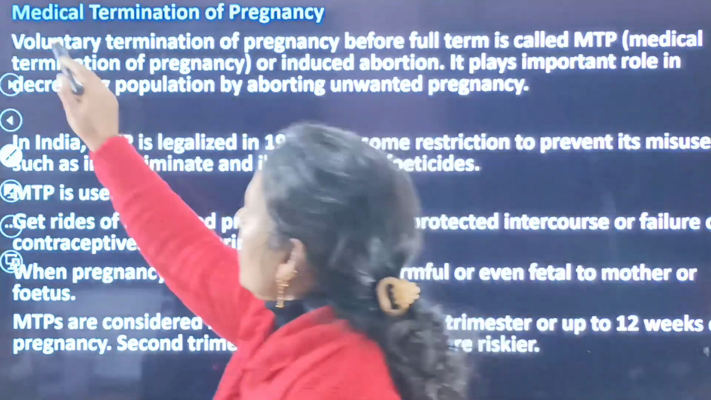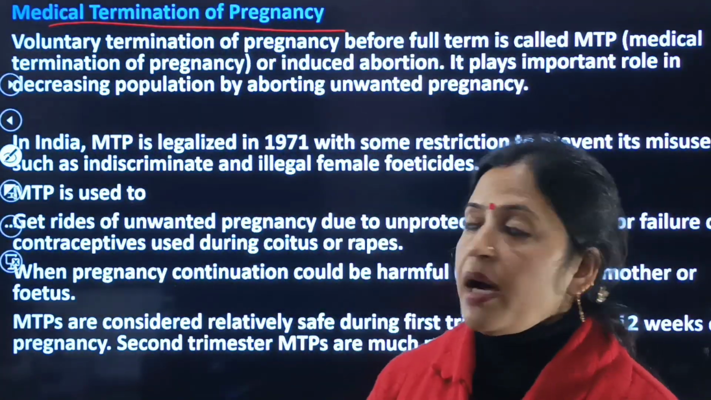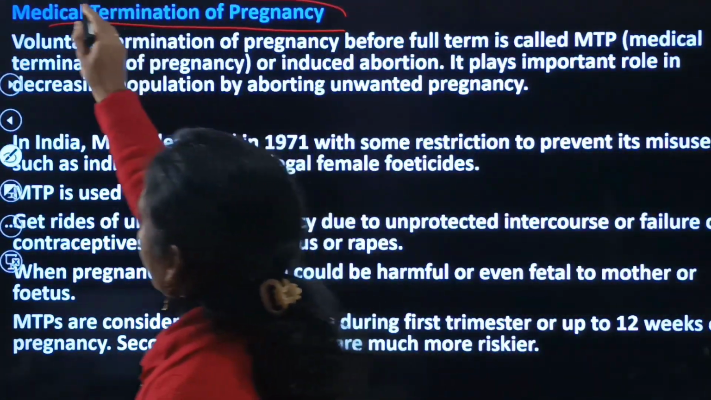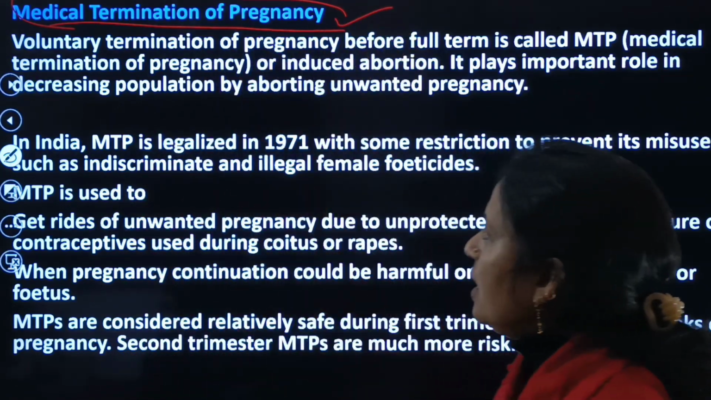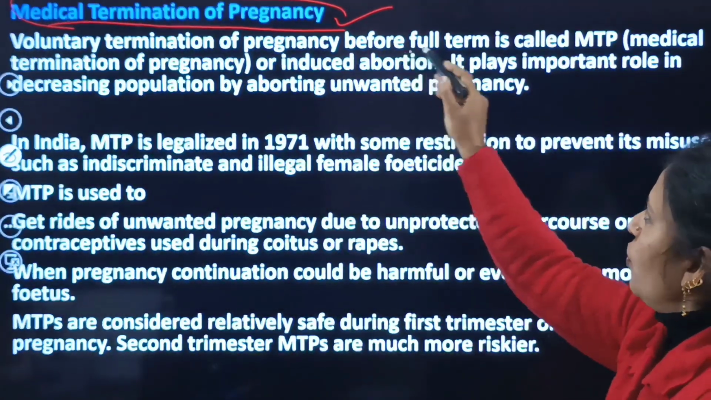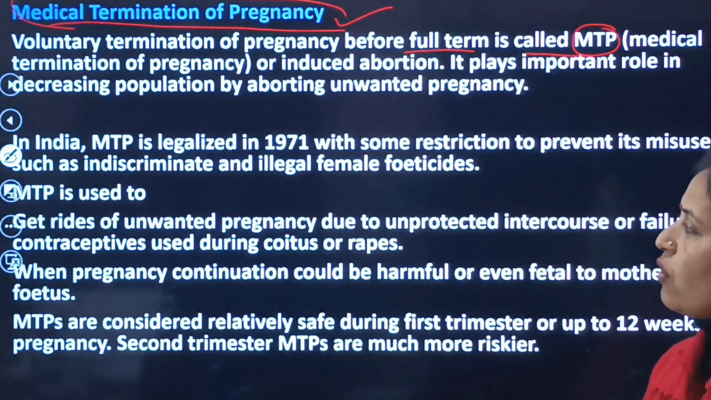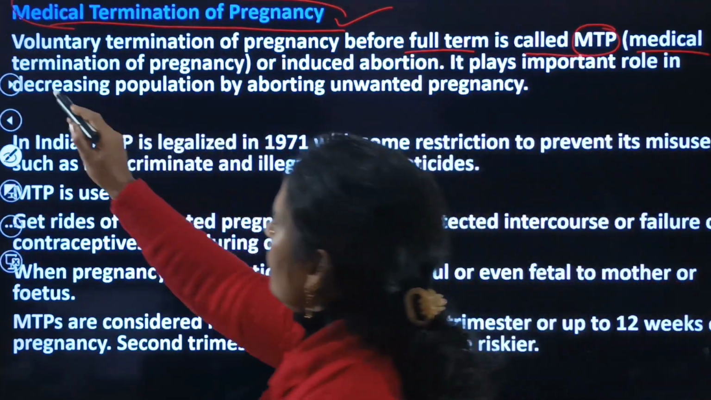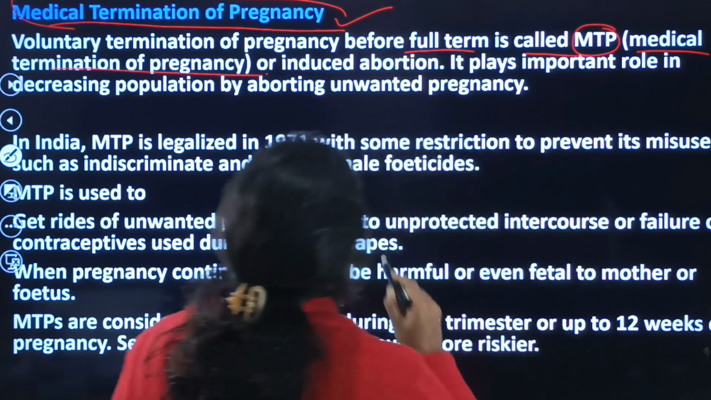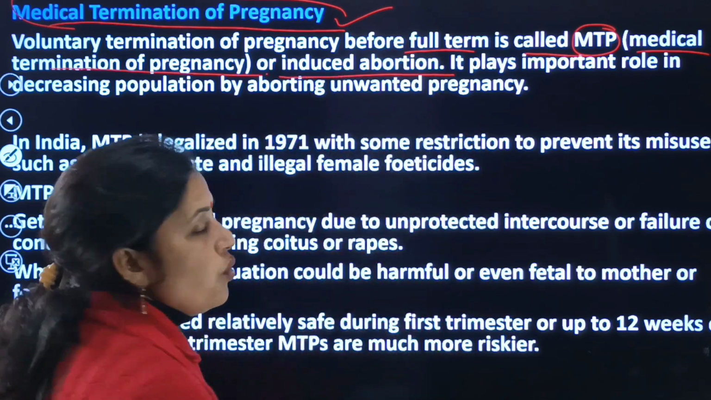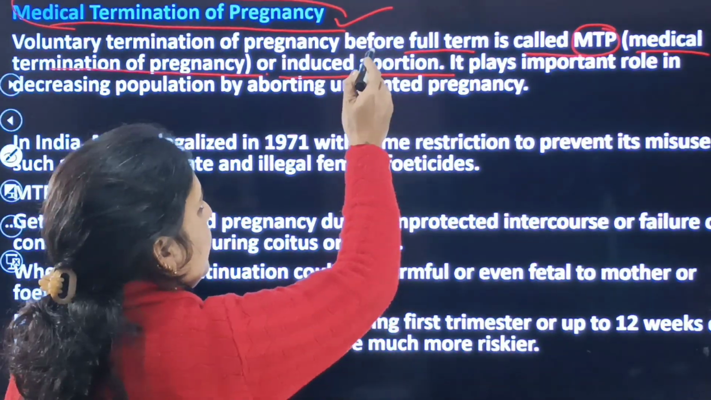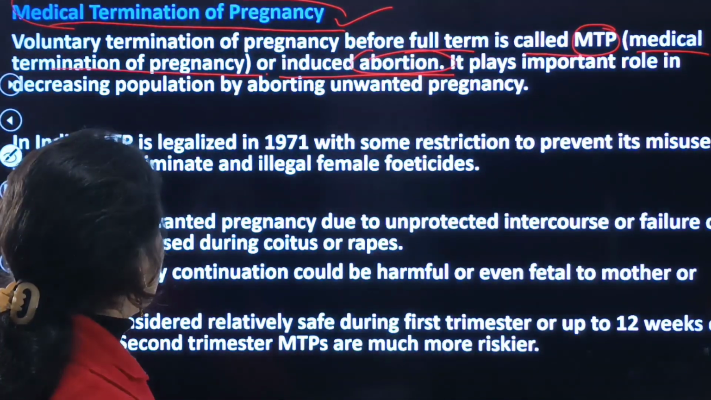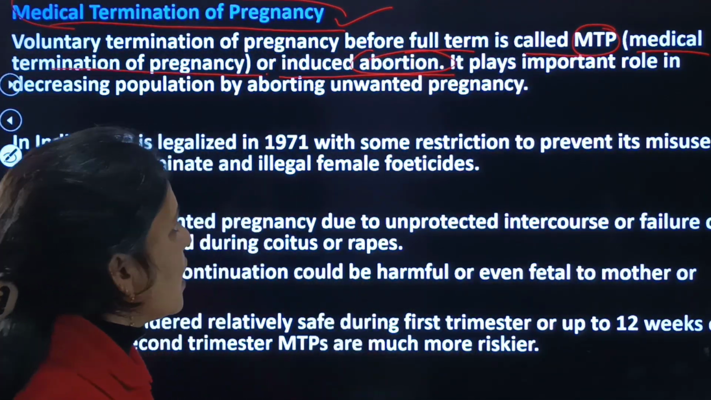Next is medical termination of pregnancy. What do you mean by MTP? That is medical termination of pregnancy. So this is the most important method. Voluntary termination of the pregnancy before the full term is called as MTP, that is medical termination of pregnancy. And it is also known as abortion. So it plays an important role in decreasing the population by aborting unwanted pregnancy.